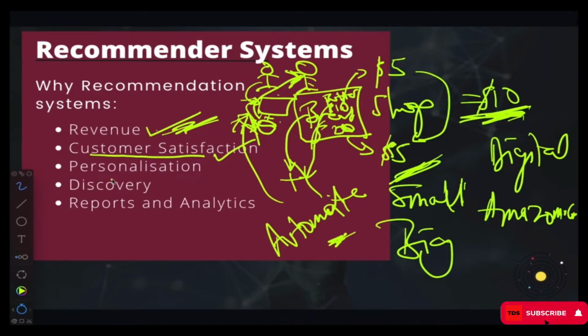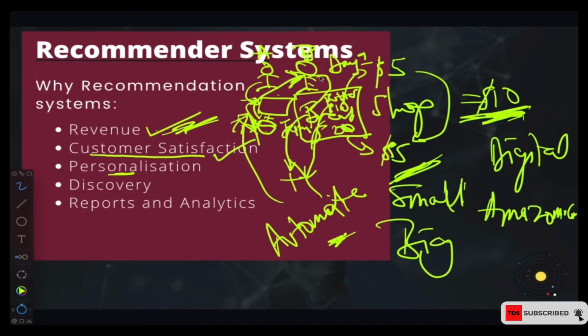Okay, the next one is personalization. So for instance, customer A here might have preferences different from customer B here. So let's say this customer B comes and then instead of buying bread and butter, this customer B buys bread and jam. That is in day one, that's what customer B did.